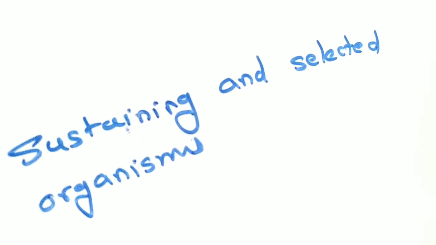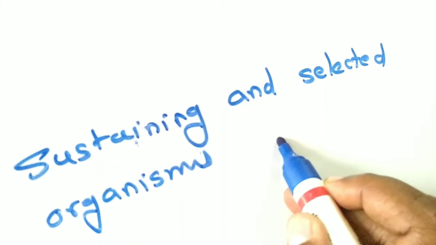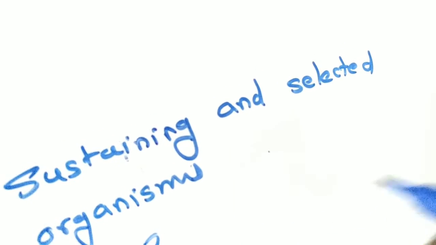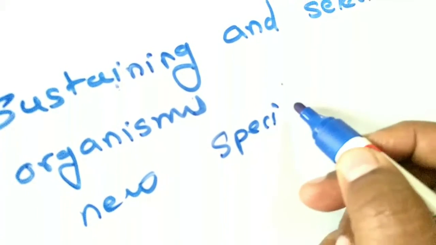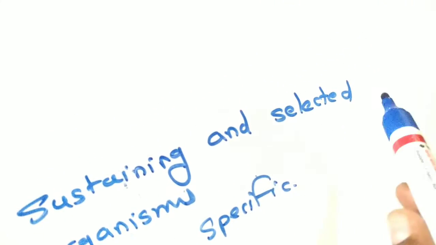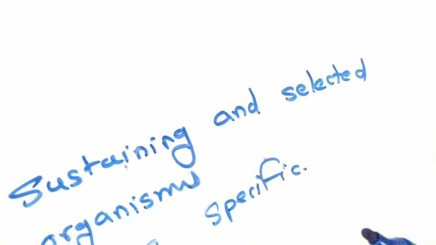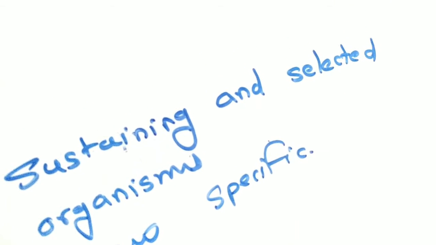Now the sustaining and selected organisms can perform reproduction, and then they give rise to new species with their own specific characters.